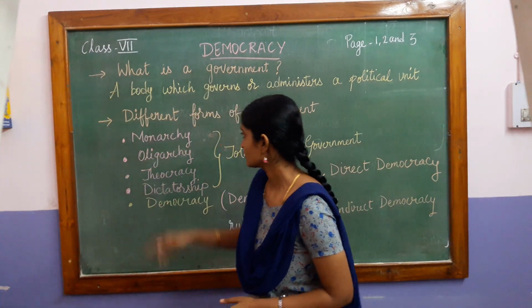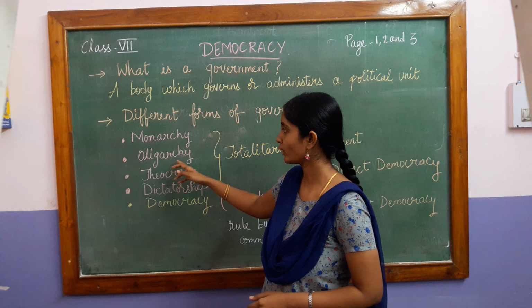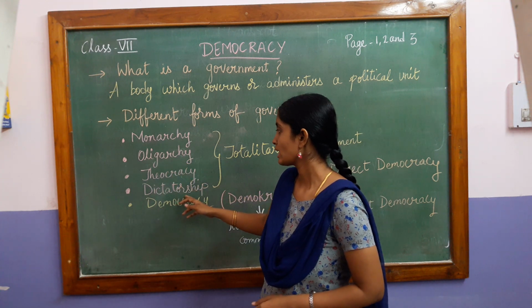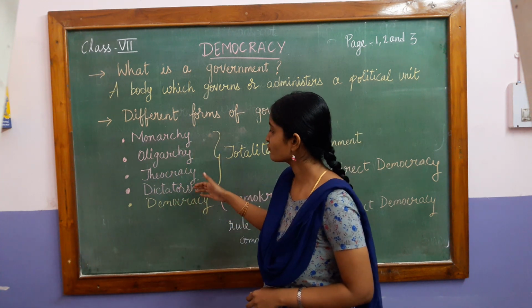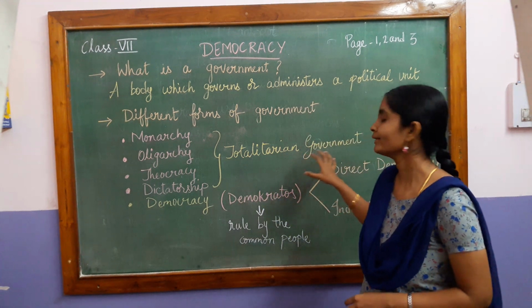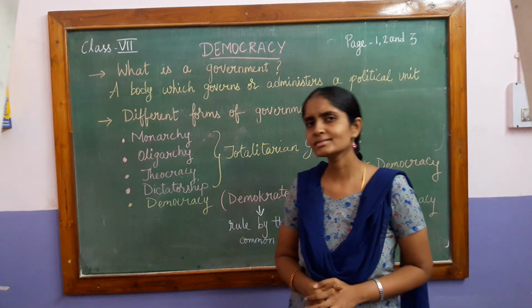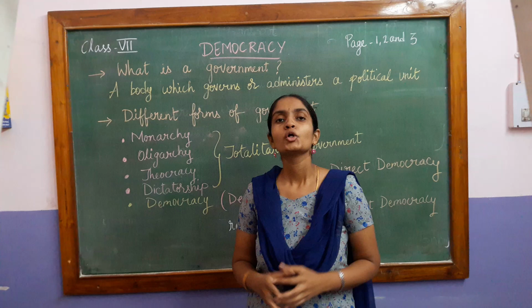So what are these? The first ones are monarchy, oligarchy, theocracy and dictatorship. These 4 come under the totalitarian government. What is this totalitarian government?